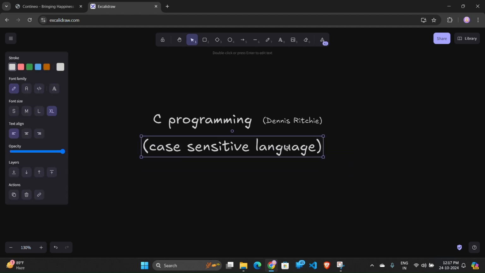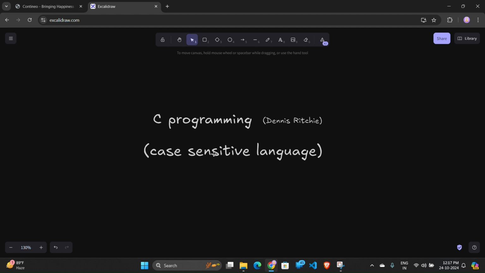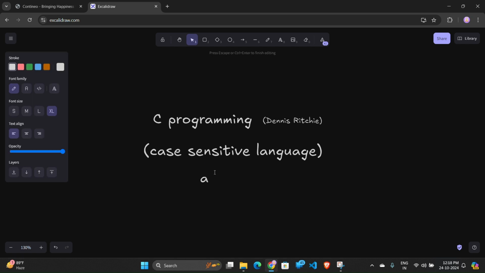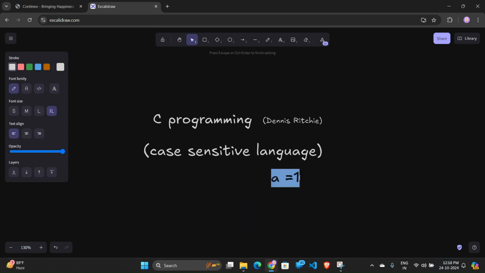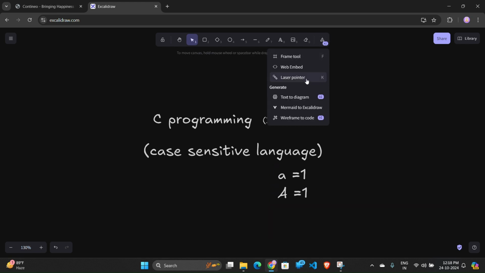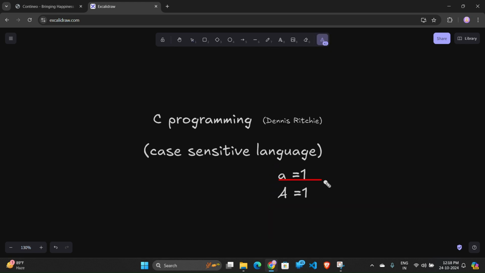It is also known as a case sensitive language. Case sensitive means if I write here a is equal to 1, it means a is equal to 1. If I write capital A is equal to 1, then both meanings will become different, like this meaning will be different and this meaning will be different.